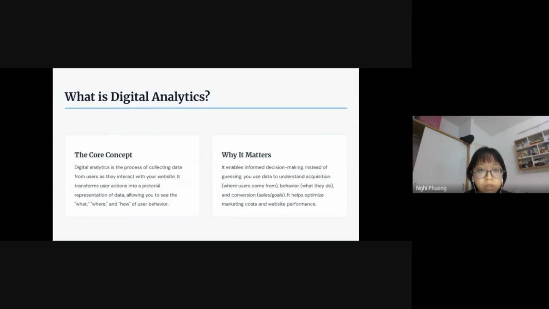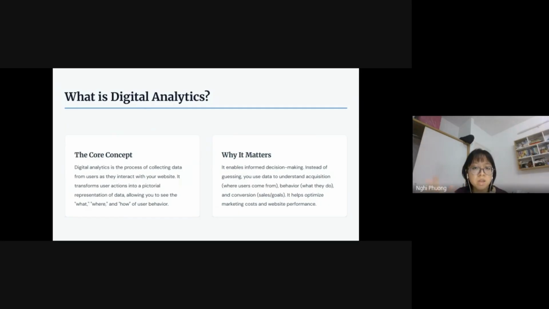It's the process of collecting data and turning that data into simple pictures, stories and reports that show you the what, where, and how of user behavior. It matters because you don't have to guess about your customer, and instead you rely on real data, real numbers.